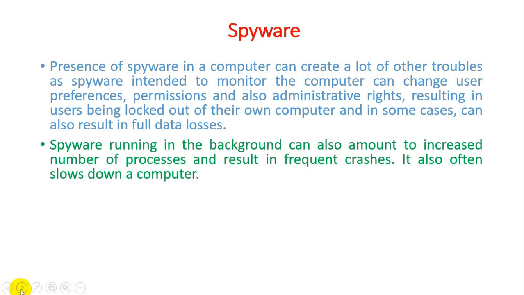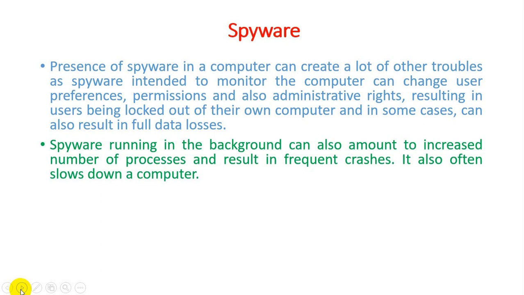In some cases we can say that it is spyware, because spyware is running in the background and performs so many unwanted processes that a user can't perform. So the end result is that it frequently crashes our computer.